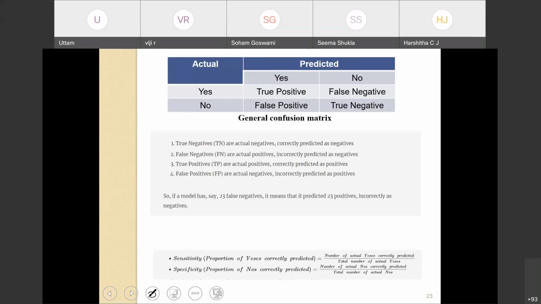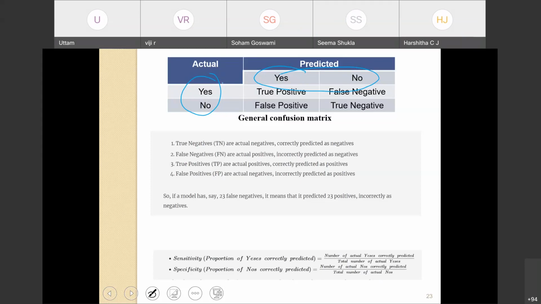Okay. So for a binary classification, you have generally two outcomes, and they can be shown by a contingency table. Okay. So one is the actual value, yes and no. One is the predicted value from your model, yes and no. Okay. With this combination of actual and predicted, a 2 by 2 contingency table can be derived.